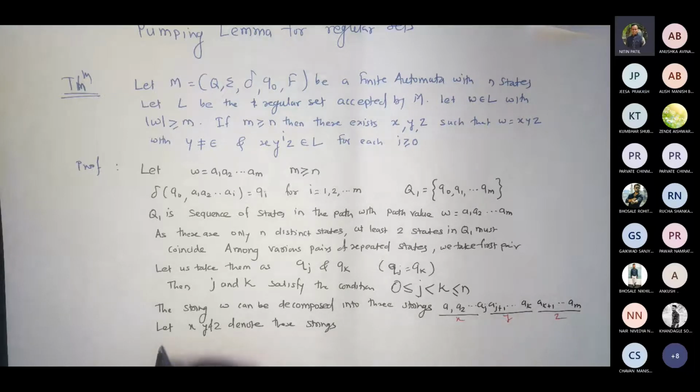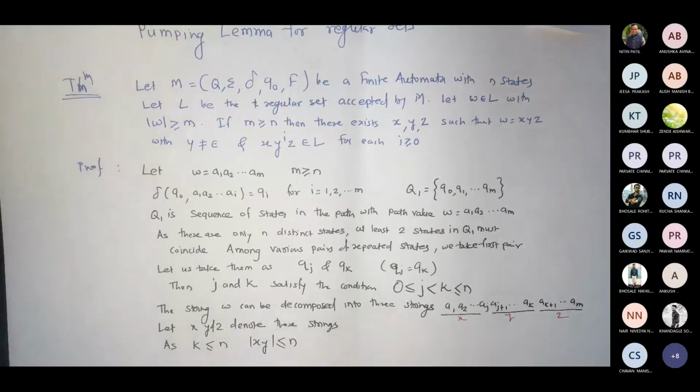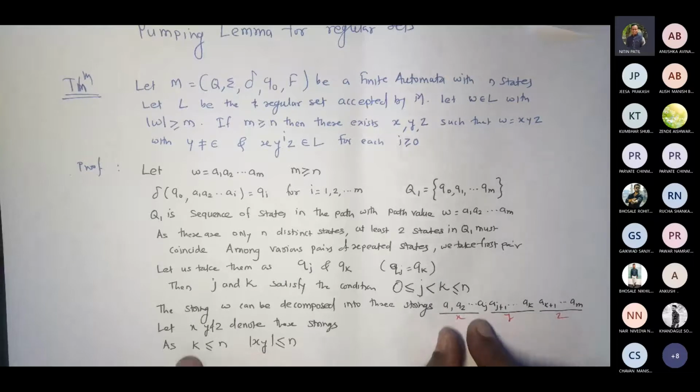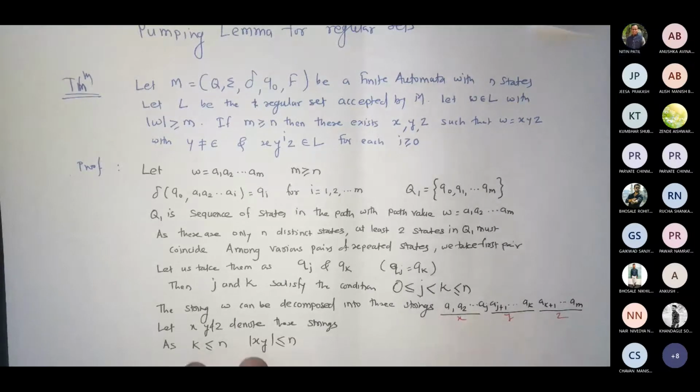Okay, I'm writing this, then you start working on it. So I'm saying K less than or equal to N, definitely length of XY less than or equal to N. I have to consider this. If K is less than or equal to N, then definitely I am going to get XY less than or equal to N. So X may be empty in this case, but Y cannot be empty. Whenever I'm saying Y, why I'm talking about this AK, correct? If this is N, then in that case, X would be empty. Can I say that? That's why I'm writing this.